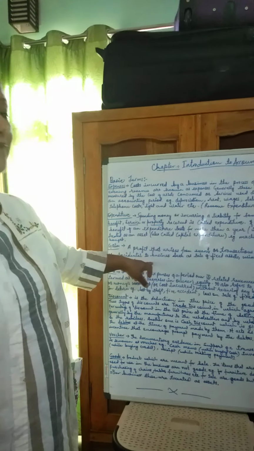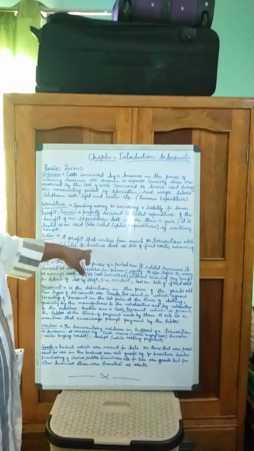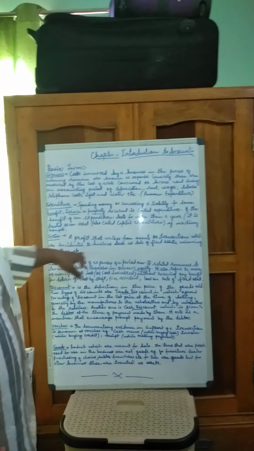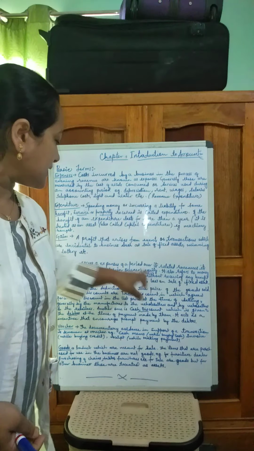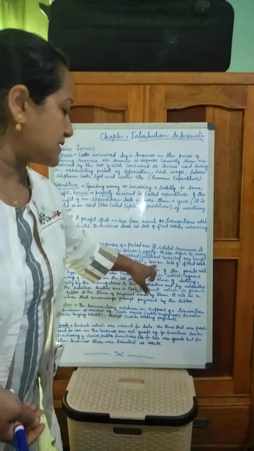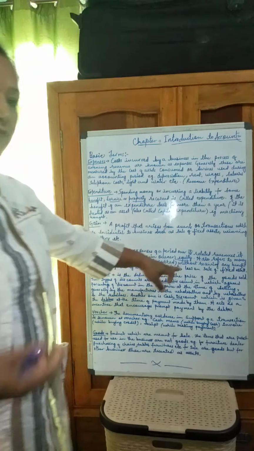Here, if they have sold occasionally, incidentally some asset of the business and earned something, that is gain. But if they do the same thing but they didn't earn, that is loss. Loss in sale of fixed assets.